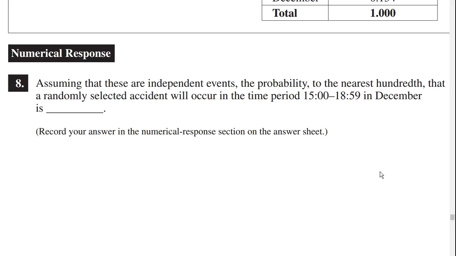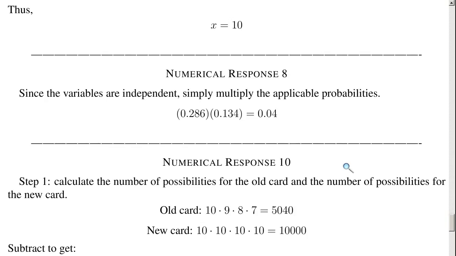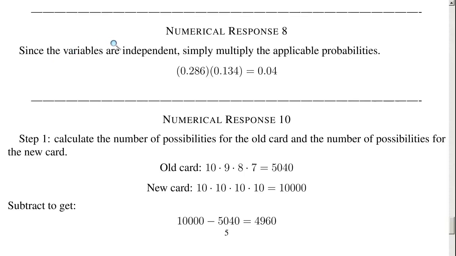Okay, so first thing to note is that these are independent events, which means anytime 2 events are independent, you can simply multiply their probabilities. Since the variables are independent, simply multiply the applicable probabilities.